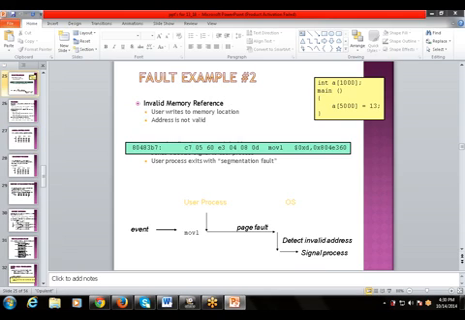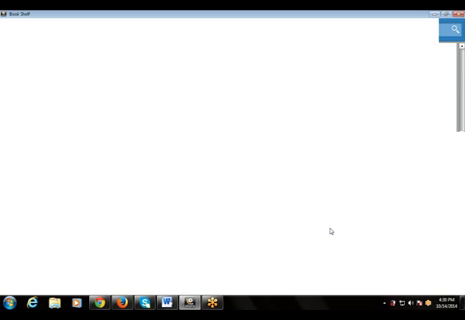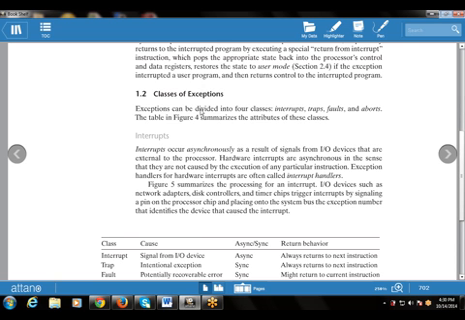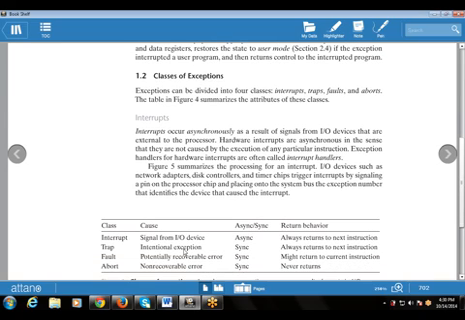Now, today I'm going to start the next topic, the classes of exceptions. Exceptions can be divided into four classes: interrupt, trap, fault, and abort. The table in figure 4 summarizes the attributes of these classes. So these are the attributes.